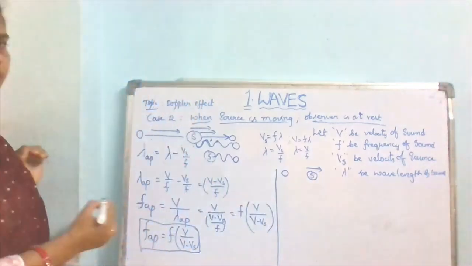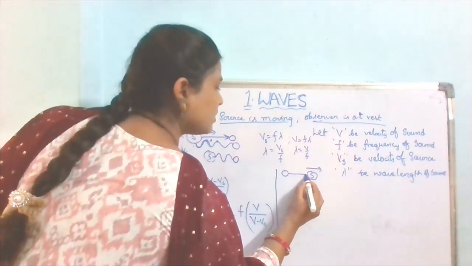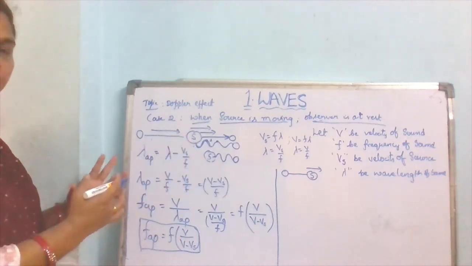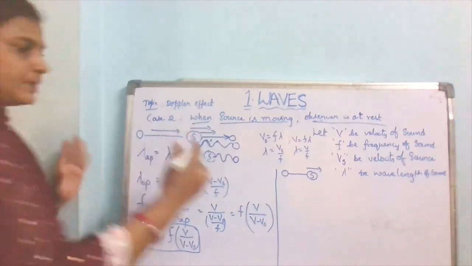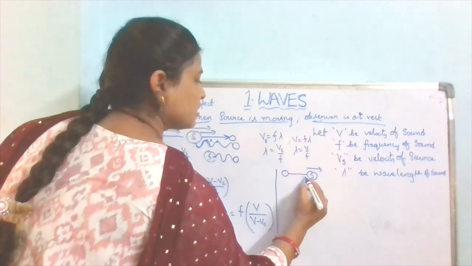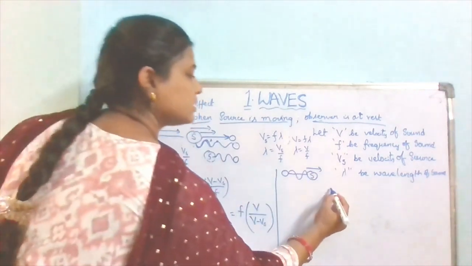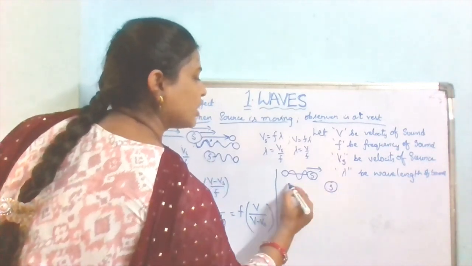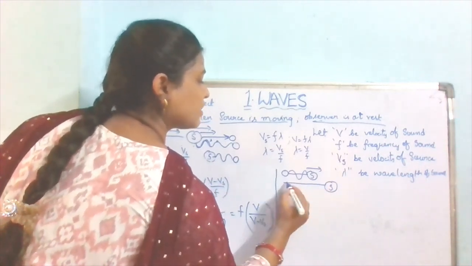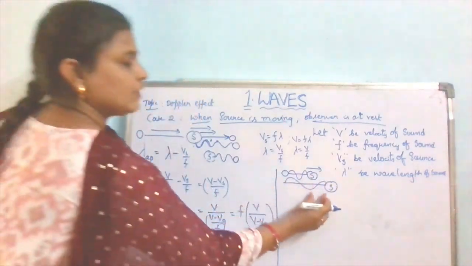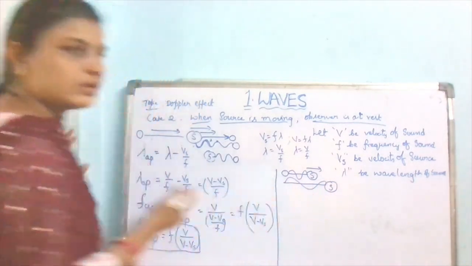Then what happens to the wavelength? It does not compress here, it expands. The wavelength will be like this. If the source is here, there will be a change in the wavelength.